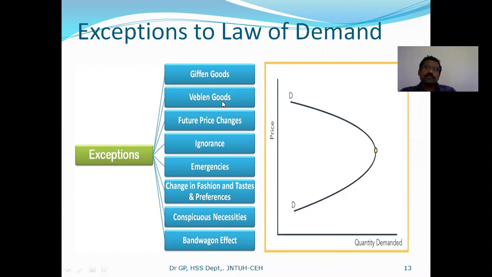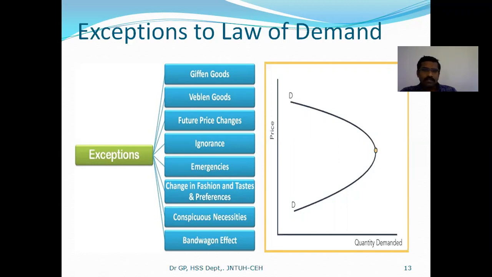In the Veblen goods case, it is opposite to the Giffen: very costly products like a diamond, a costly car. So why do people buy those costly things? To show their prestige, their image, right? If they buy that particular costly product, which is unique in a market, maybe one or two units you can see, very costly products, that is why they spend more money to make a differentiation. But when the price of that particular commodity comes down, if everybody is able to buy it, what happens? These customers don't buy it.